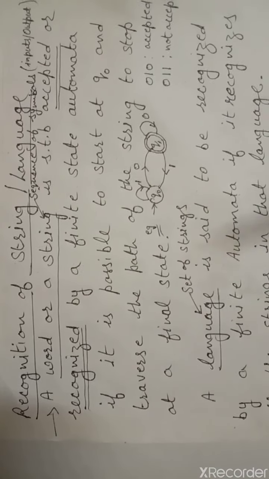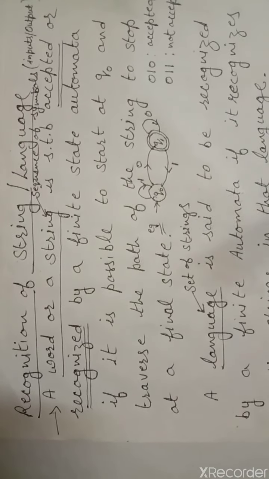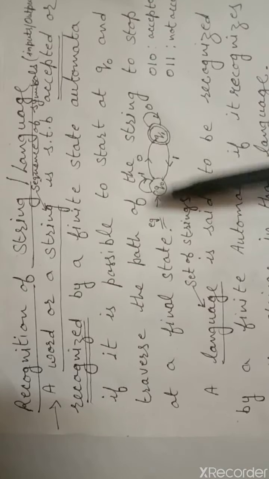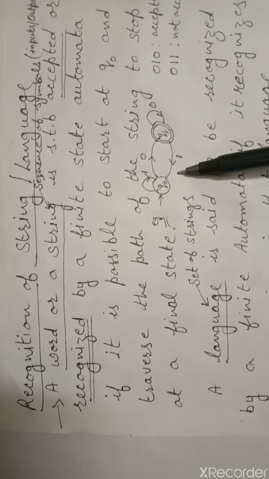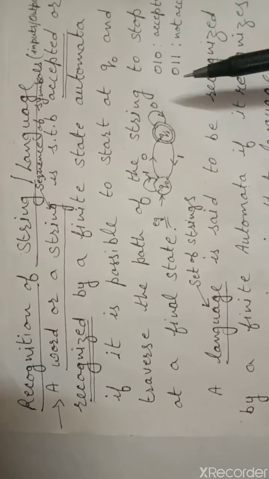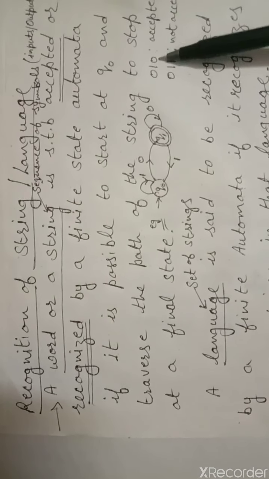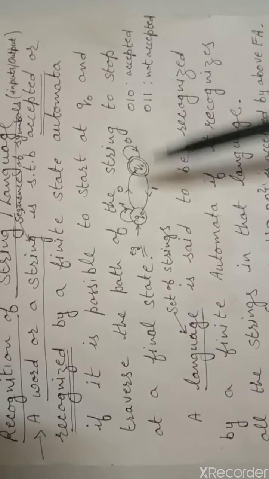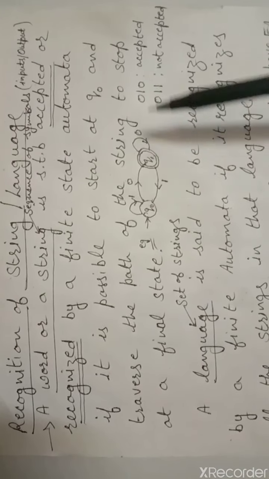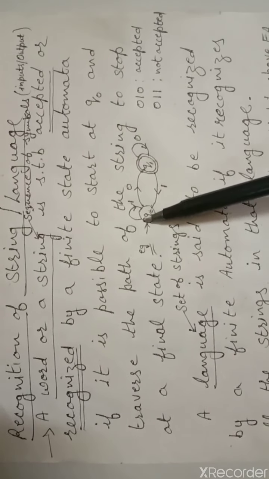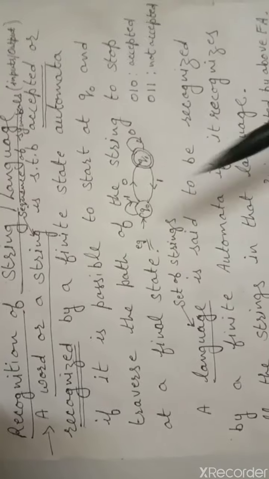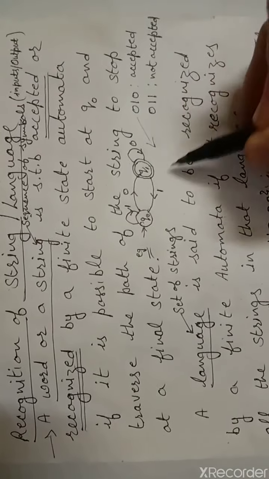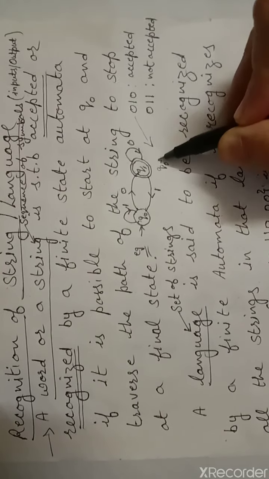Let's see an example. Q0 is the initial state and Q1 is the final state, and the state transition diagram I have already drawn here. Suppose the string is 0 1 0. This is a string of length 3. If we start from Q0, with input 0, Q0 moves to Q1.